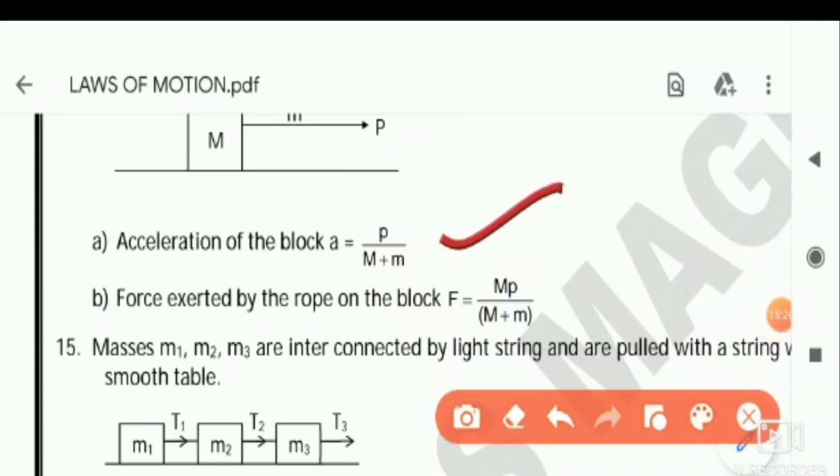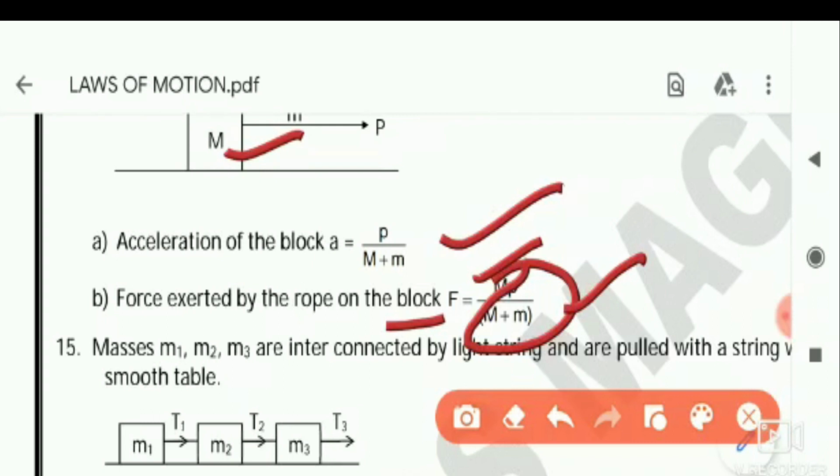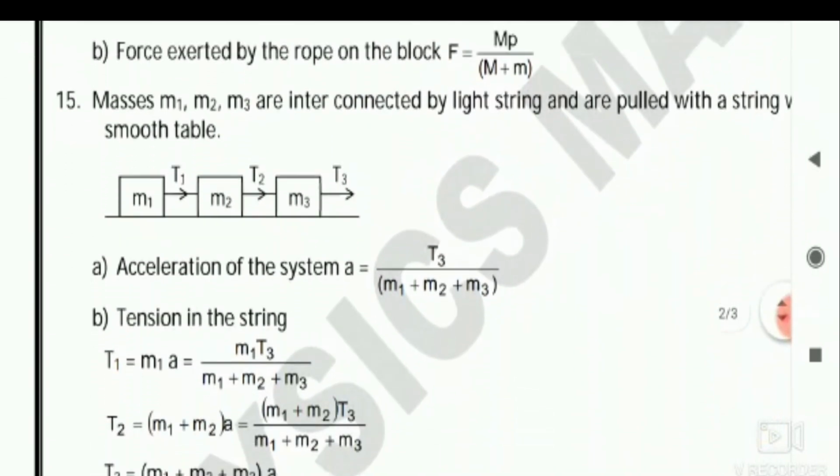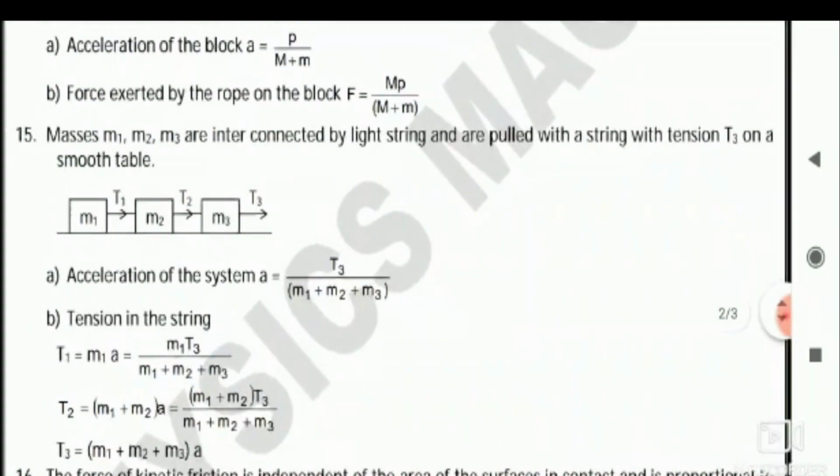Similarly, the force exerted by the rope on the block is nothing but mass into acceleration. Acceleration is this one, and the mass is capital M, the block, he is telling now. So the block mass is M and the acceleration is this one, M into A. Like this you got here. Then another connected bodies case is given like this here. You can see here. Yes, you can maximize like this, pause and note down the whole case here. I hope everyone is noting this down.